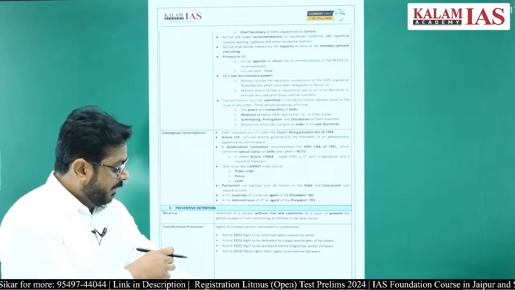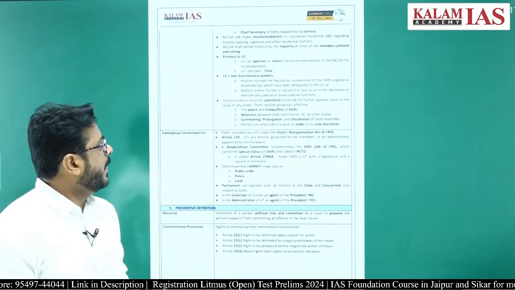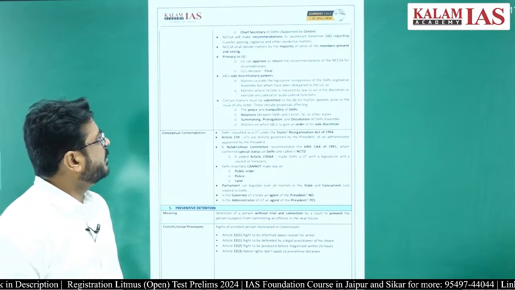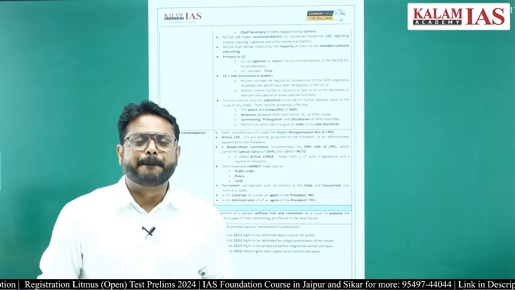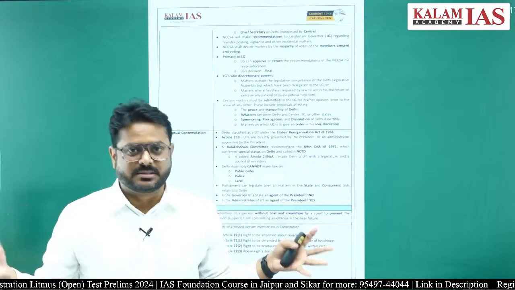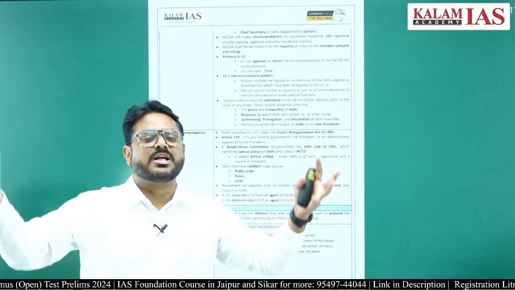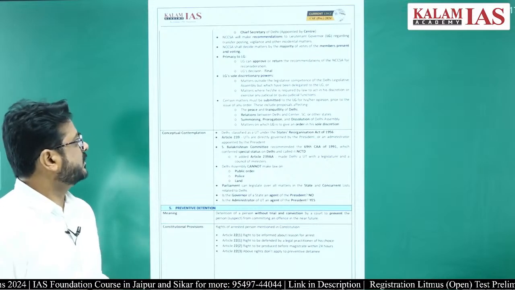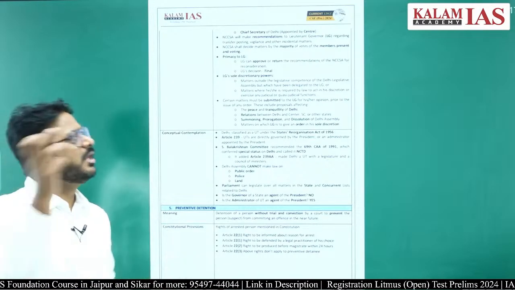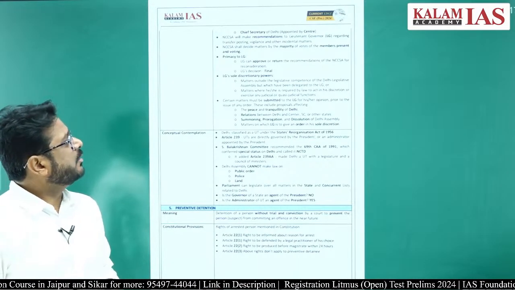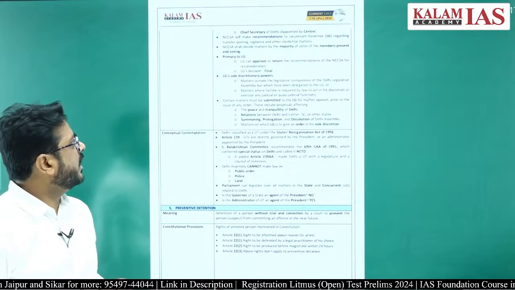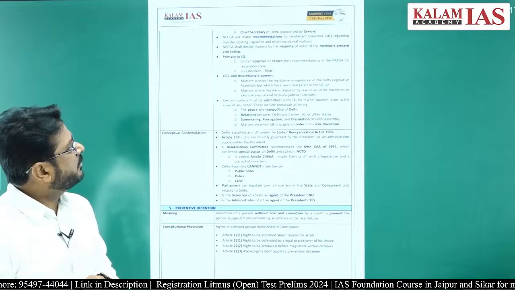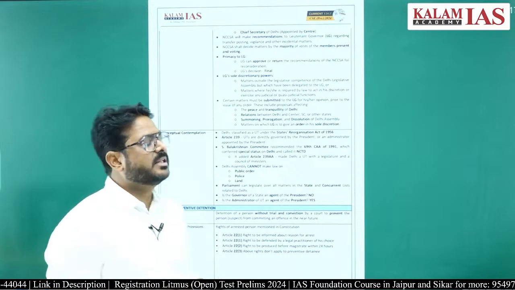What will be the function of this NCCSA? They will recommend to the Lieutenant Governor of Delhi regarding the transfer, posting, vigilance and disciplinary matters of whom? Civil servants. So, whom to transfer, where to transfer. Such kinds of things will be discussed by this NCCSA, meaning they will be recommending these things. The ultimate authority who will take the decision is the Lieutenant Governor, right. NCCSA decides the matter by the majority of the votes of the members present and voting.